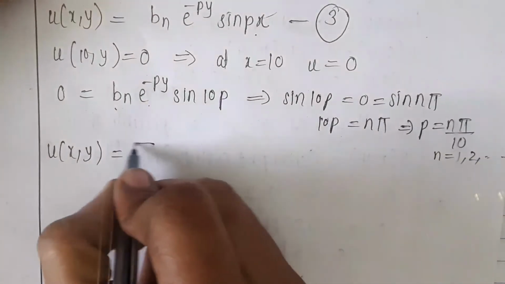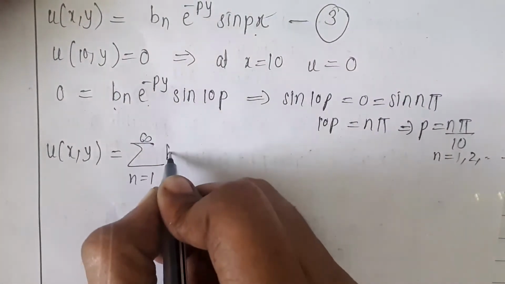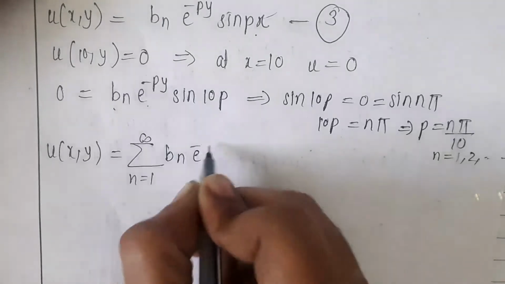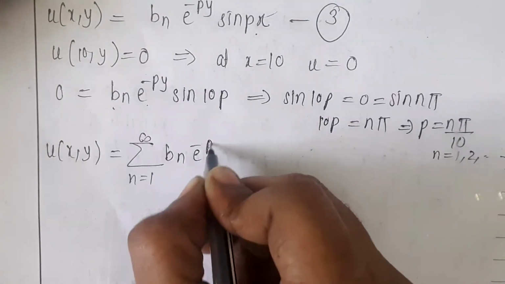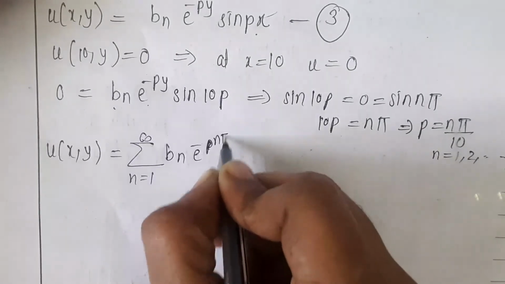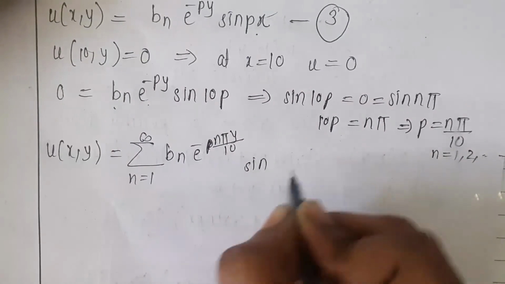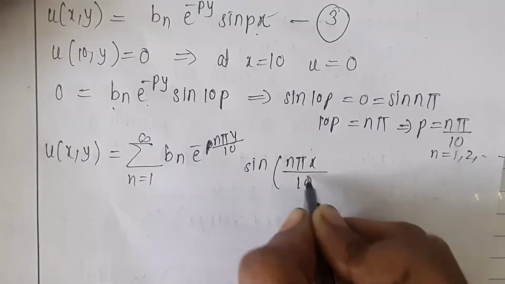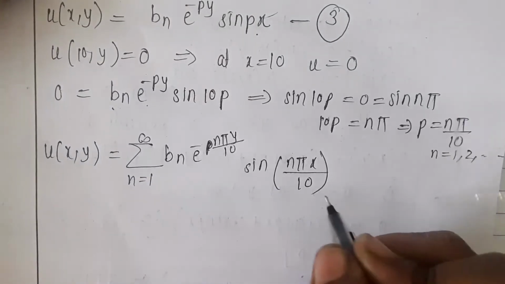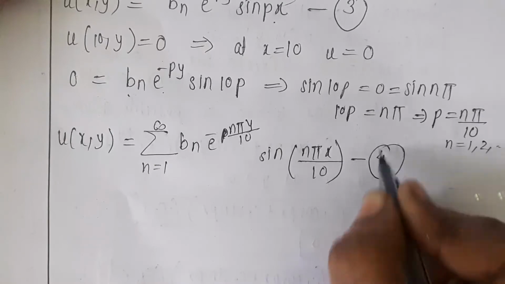So that's why we can write here n is equal to 1 to infinity bn multiplied by e to the power minus py, where the p value is n pi by 10. So e to the power minus n pi y by 10 multiplied by sine of n pi x by 10. So this is the value of u. Now give this as equation number 4.